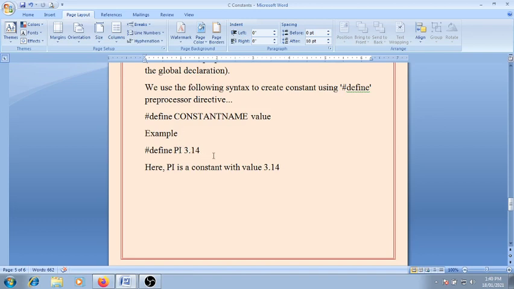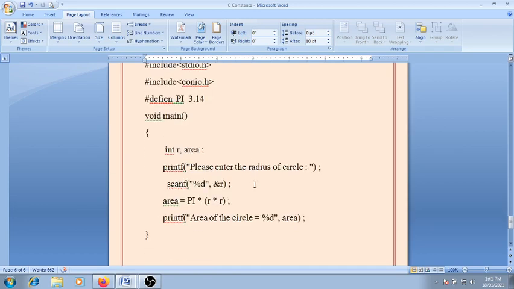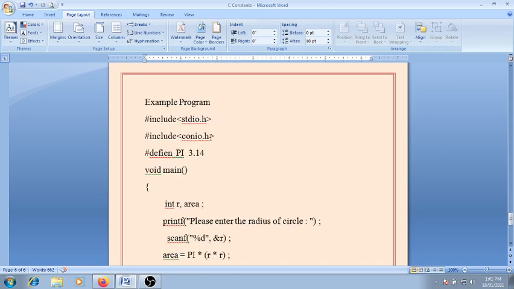In general, the value of pi is 3.14. So pi is the constant with the value 3.14. For example, here I include the header file. Now here I include another header file conio.h, console input output file.